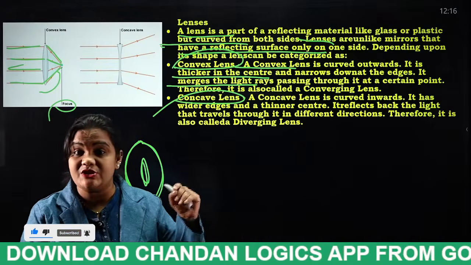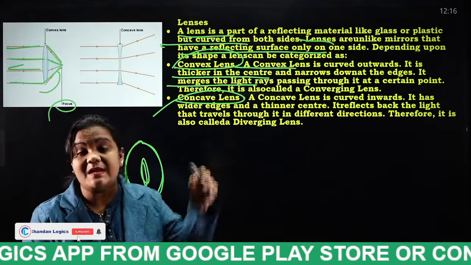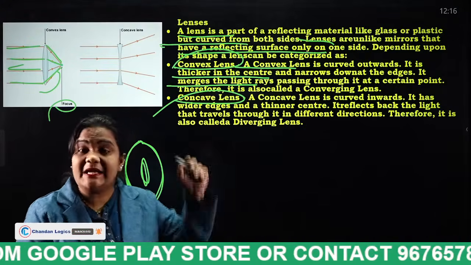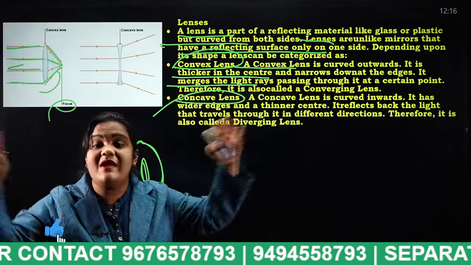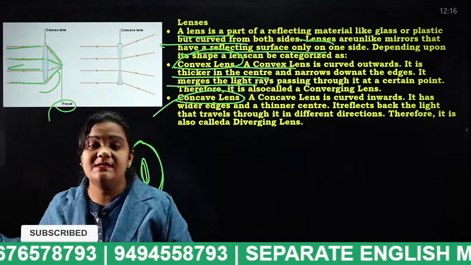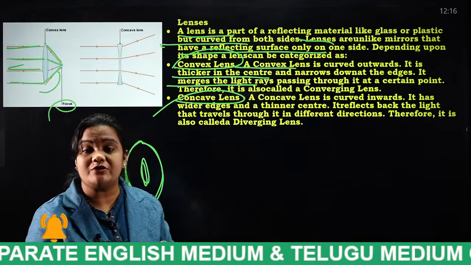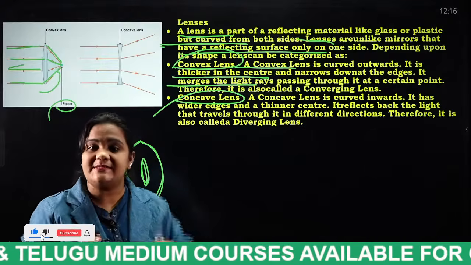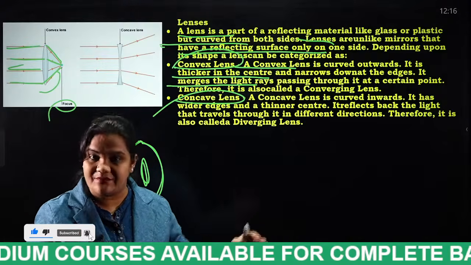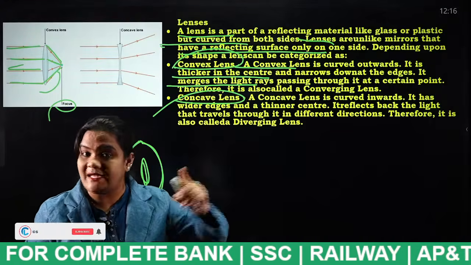So remember each and everything, students. What is the difference between a convex mirror and a convex lens? In convex mirrors, the reflected rays are diverging. When it comes to a convex lens, the rays are meeting at a point. That point is known as the focus. The word convex is the same, but their applications and characteristics are different, students. So remember, don't get confused.